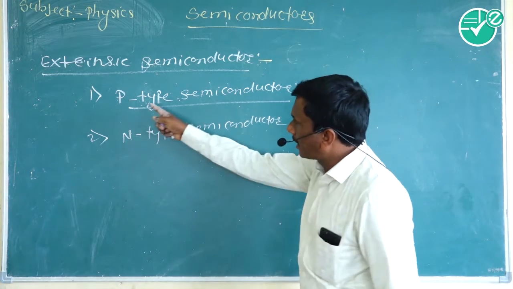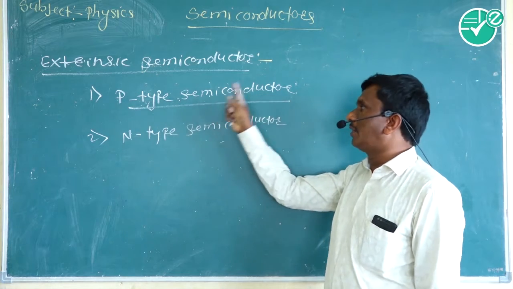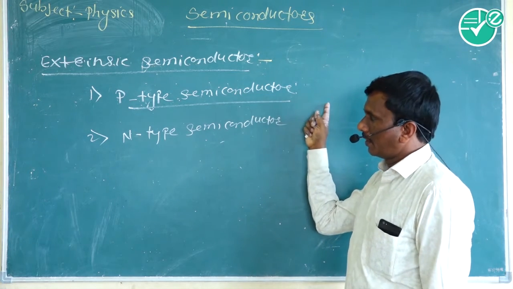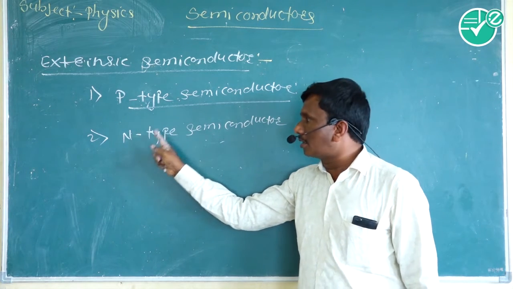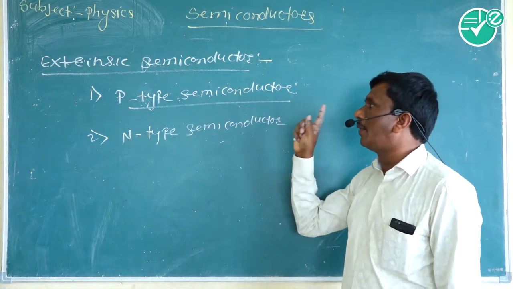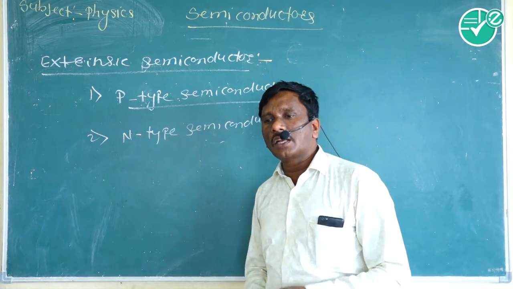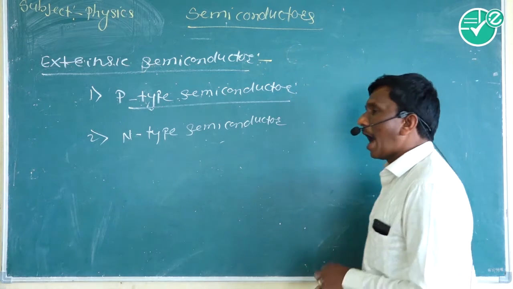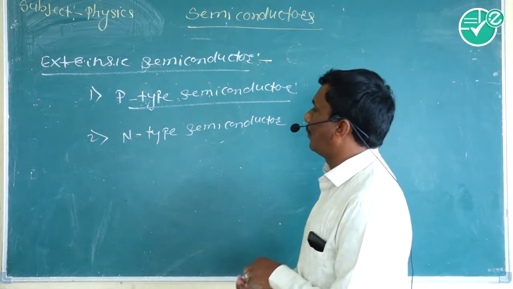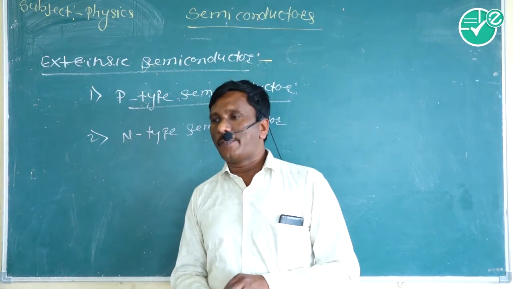In p-type semiconductor, the conductivity is due to the holes, and in n-type semiconductor, the conductivity is due to the electrons. The p-type semiconductor can be formed by adding the trivalent impurity into the pure type of semiconductor.